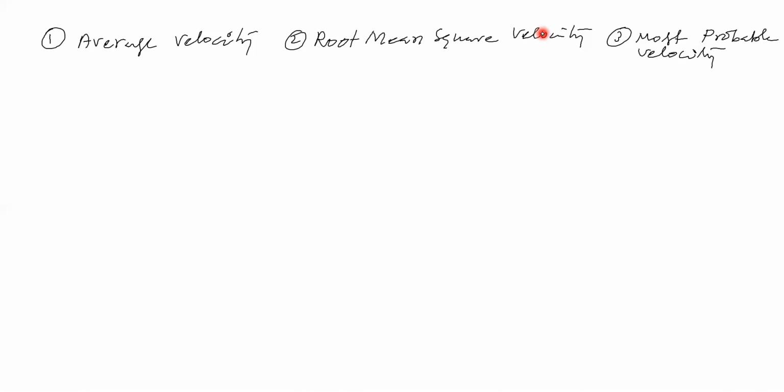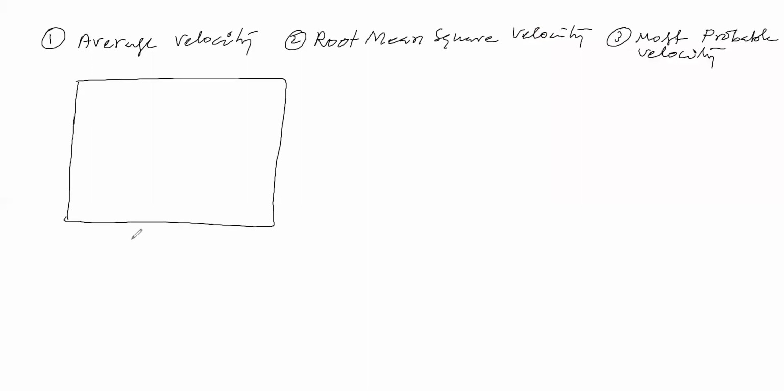Now let us take a gas in a vessel. This gas has gas molecules, which are moving randomly. We are taking this gas at a certain temperature. If temperature is there, kinetic energy will be there, which means the molecules have velocity. So the molecules are moving with their own velocity.